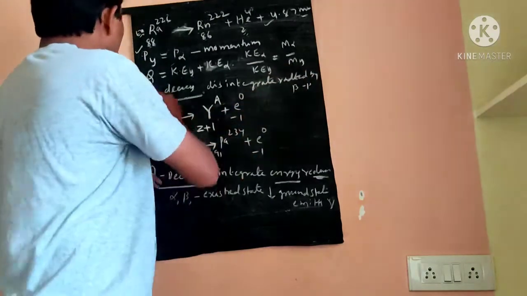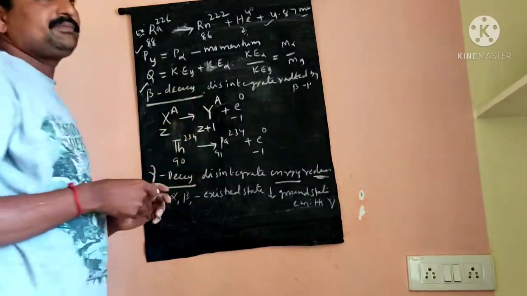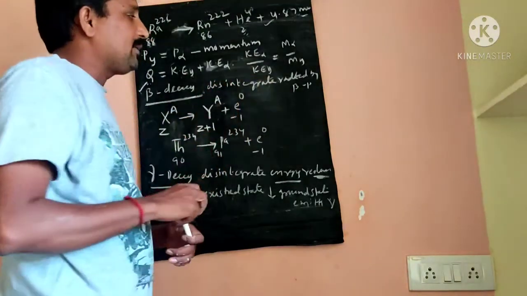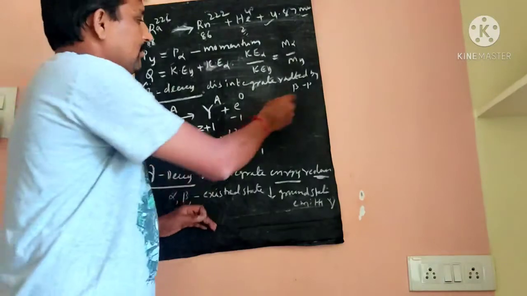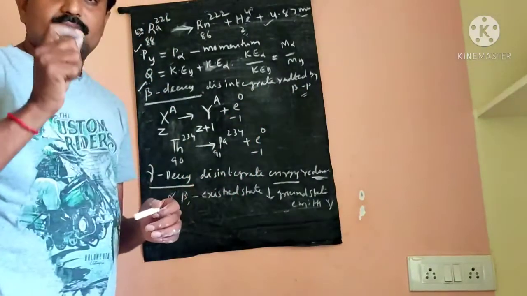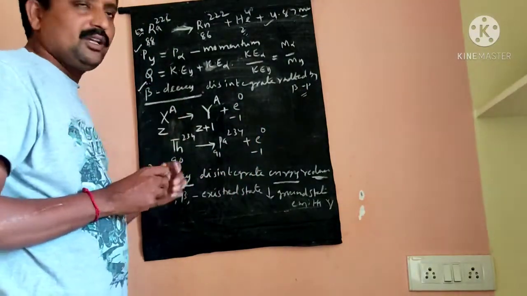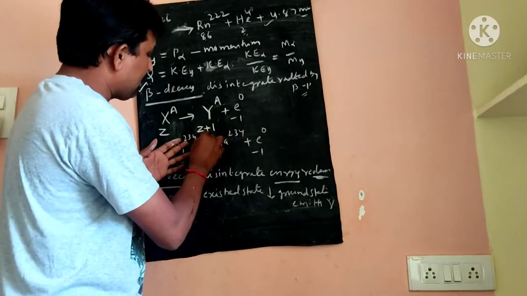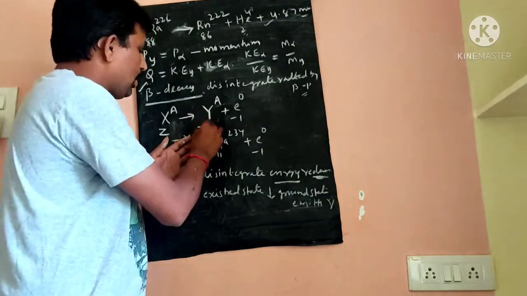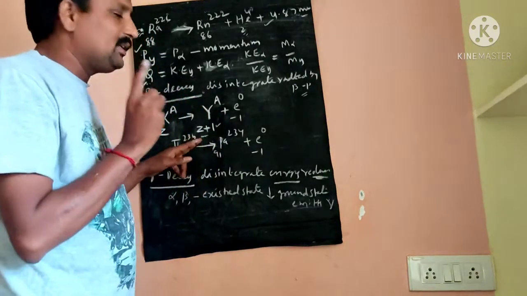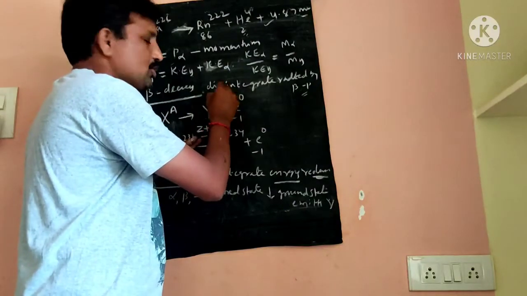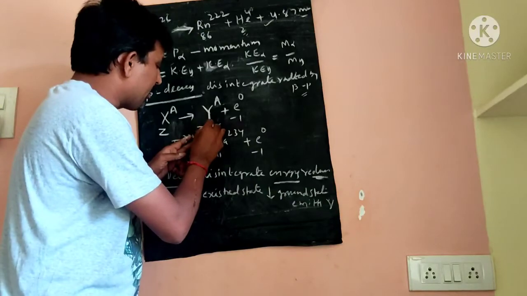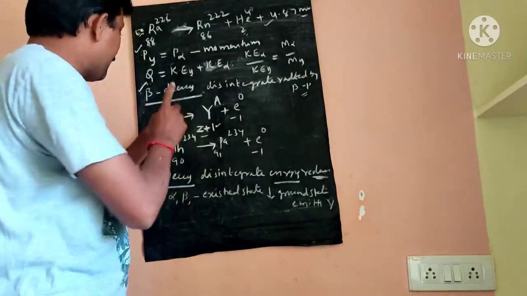Next is beta decay. When a radioactive nucleus disintegrates by emitting beta particles, the process is known as beta decay. During beta decay, the daughter nucleus atomic number increases by 1 unit and the mass number does not change.